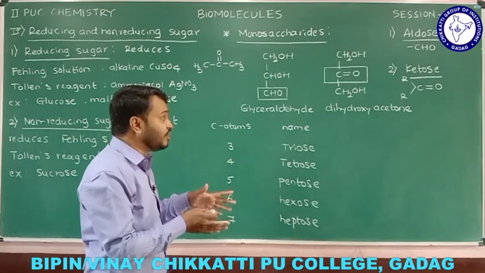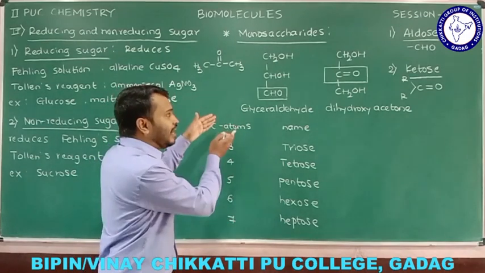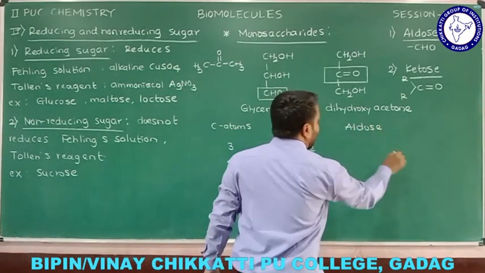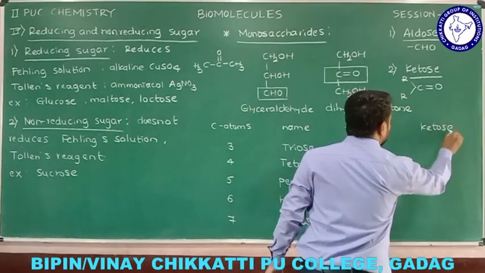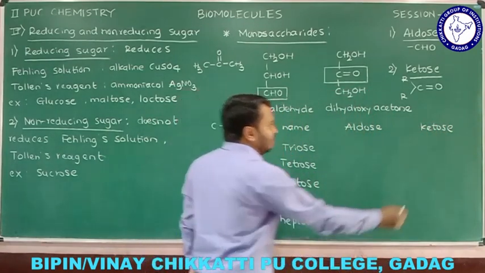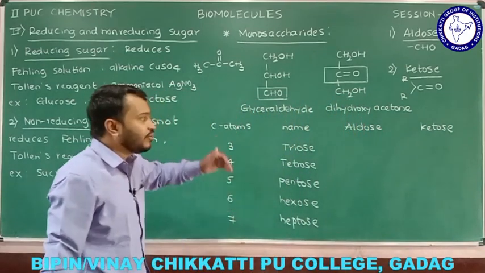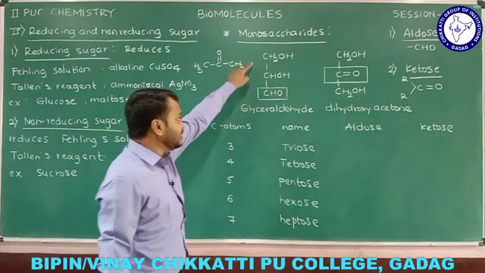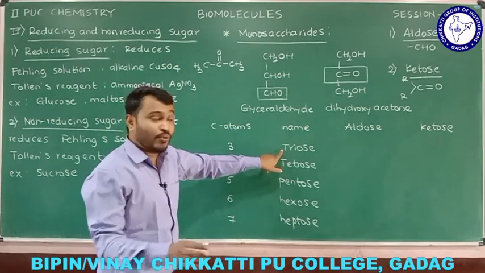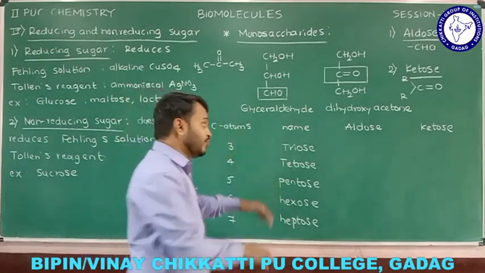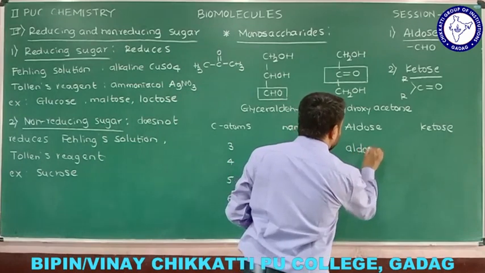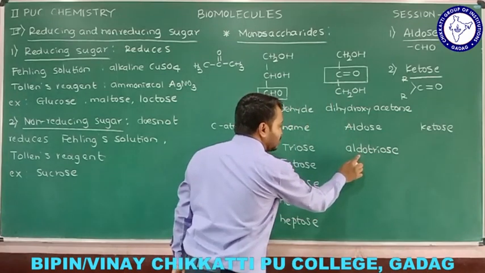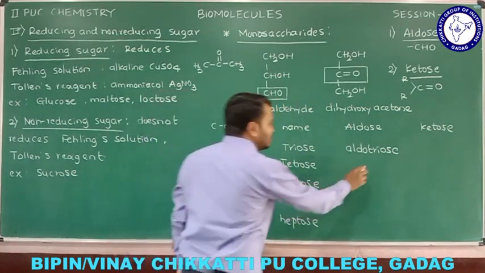And I told you that in monosaccharide you may get aldehyde or one more, a ketone. So let us assume this is the aldose I am going to consider and this is the ketose I am going to consider. Means in this case we have aldehyde as a functional group, and in this case we have ketone as a functional group. And how are we going to name that? Okay, one example here, this is glyceraldehyde. If you consider it as an example, 3 carbons we have, therefore triose. And what is the functional group present here? Aldehyde. So therefore you can name it aldotriose. See here, aldotriose. So what does this aldo stand for? Aldo stands for the functional group being aldehyde. What does this triose stand for?